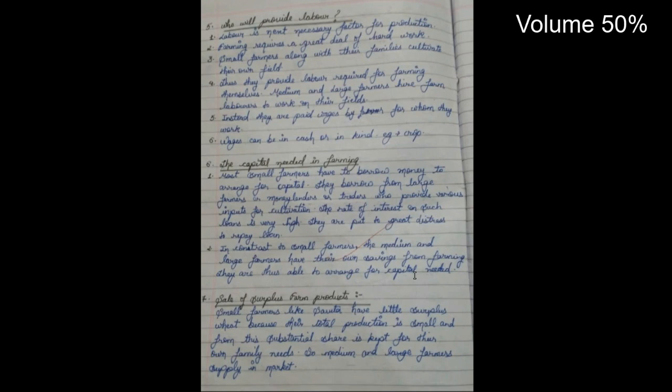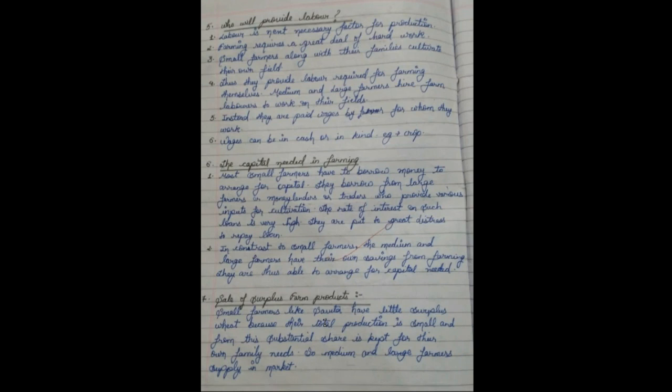After that, we have the sale of surplus farm products, whatever extra. Again, I'm going to repeat what is mentioned here. Small farmers like Savita have little surplus wheat because their total production is small, and a substantial share of this is kept for their own family needs. So medium and large farmers supply in markets. Here in the book, Savita's story is given. Savita belongs to the small farmers; she comes under the small farmers category.